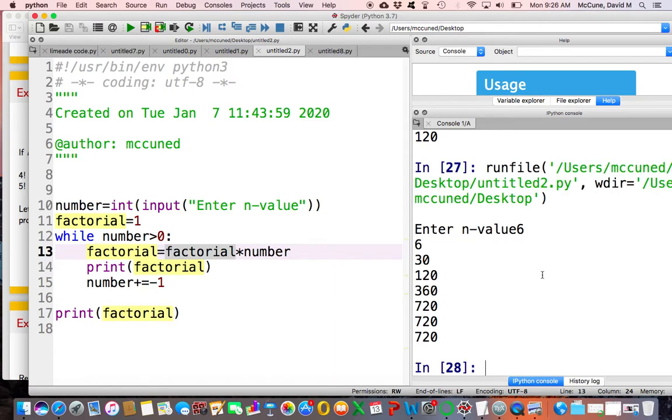Let's do 6. So initially, after you do this first bit of multiplication, factorial becomes 1 times 6. So here's 6. Here's 6 times 5. Here's 6 times 5 times 4. 6 times 5 times 4 times 3. 6 times 5 times 4 times 3 times 2. Here's 6 times 5 times 4 times 3 times 2 times 1. So the times 1 at the very end doesn't change anything. And then finally, there's that final print command right there.